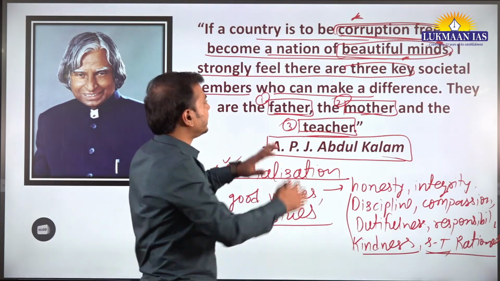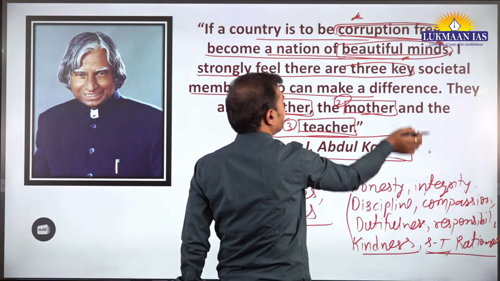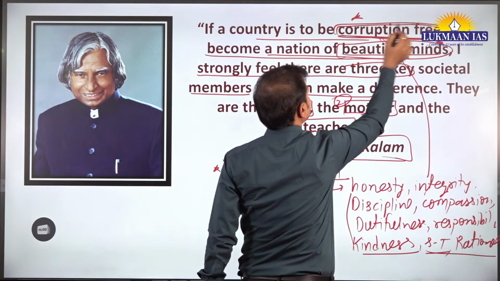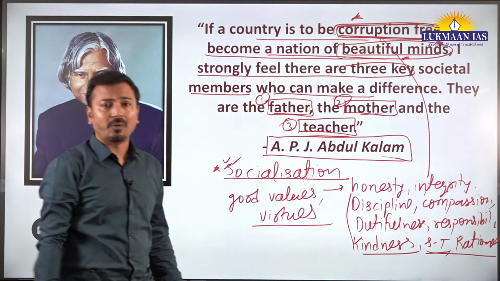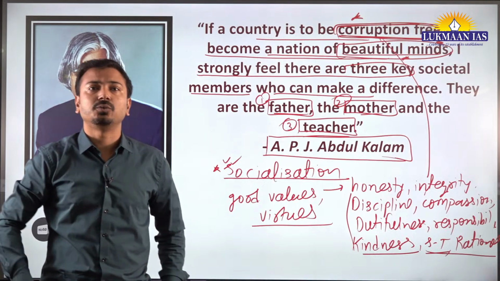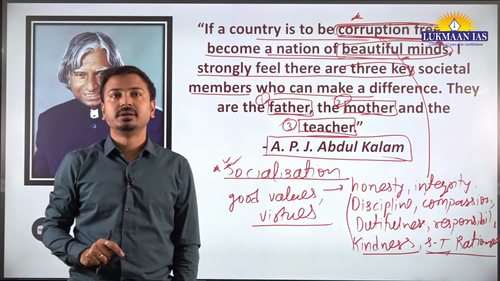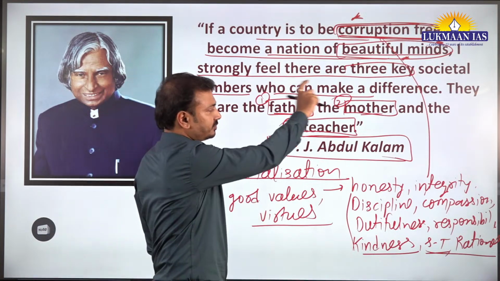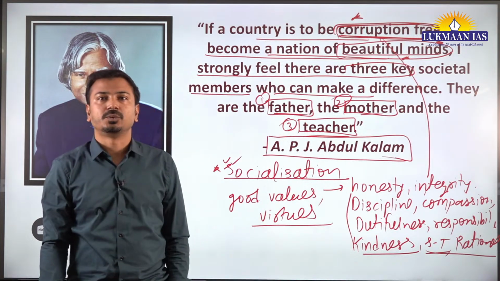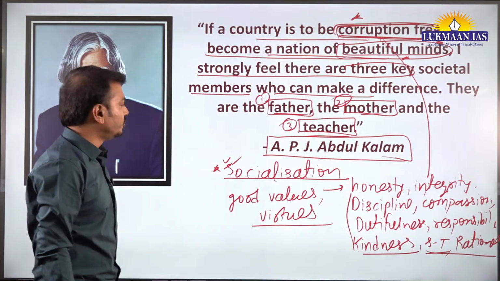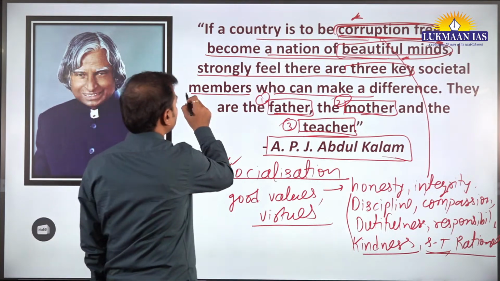And then when they are adults, they will try to avoid corruption. They will try to ensure that other people are also not doing corruption. That's why this particular quotation. Okay, so you should understand the three key societal members.